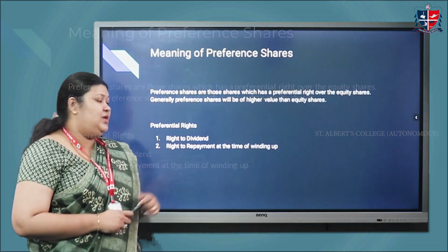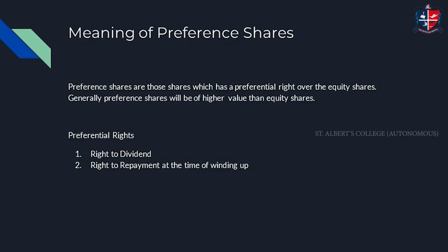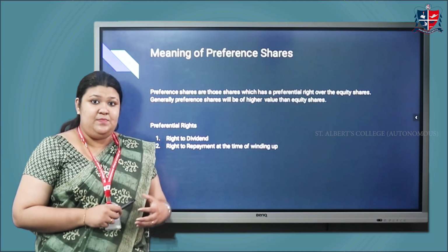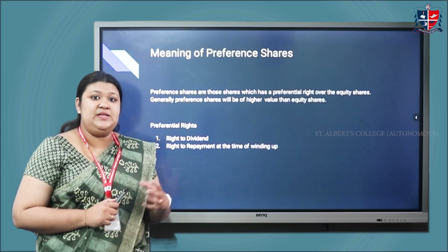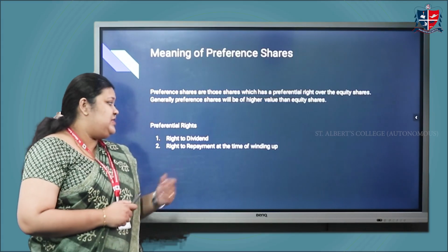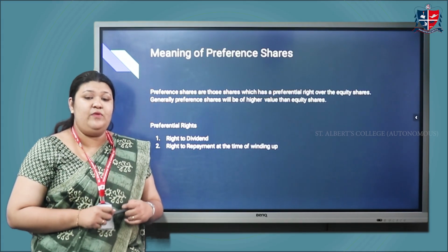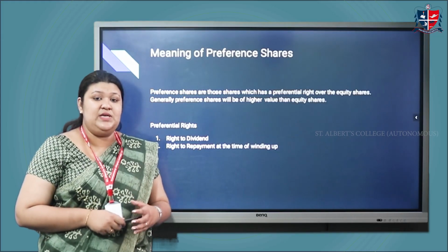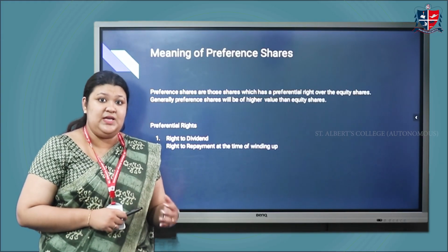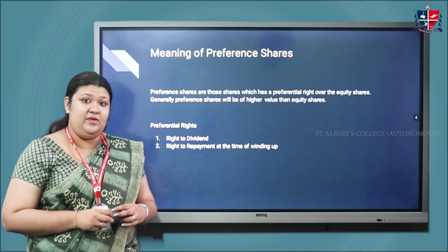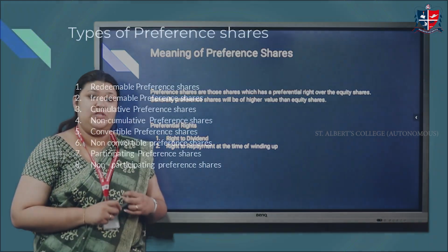The first preferential right is the right to dividend. The preference shareholders have a preferential right to receive the dividend before the equity shareholders are paid. That means the preference shareholders will receive dividend first before it is paid to the equity shareholders. Next is the right to repayment at the time of winding up. When a company is at the stage of winding up, the preference shareholders will be paid their capital first before the equity shareholders. So these are the two preferential rights which are available to the preference shareholders.